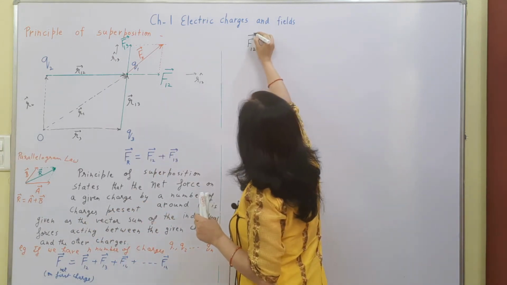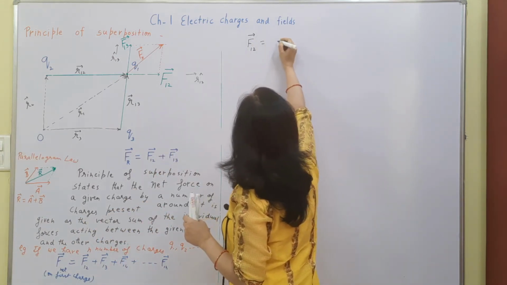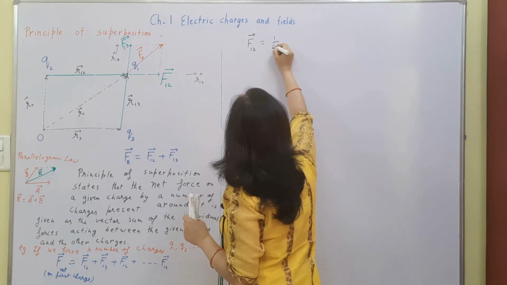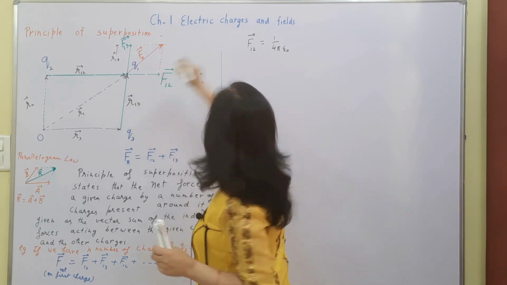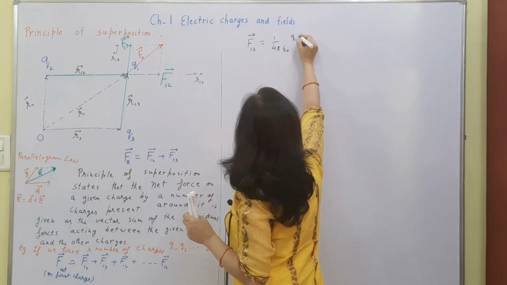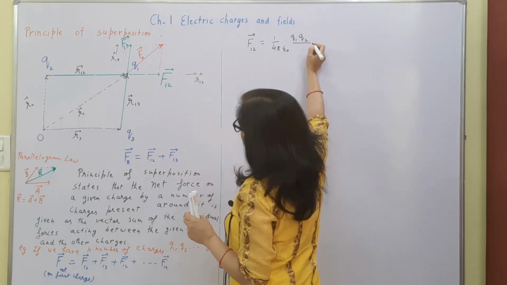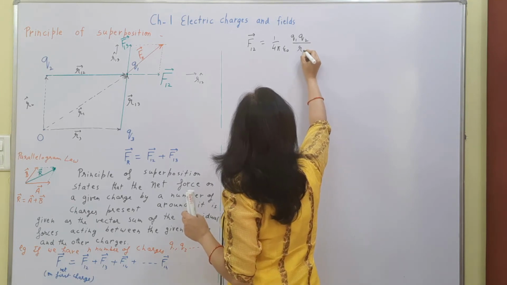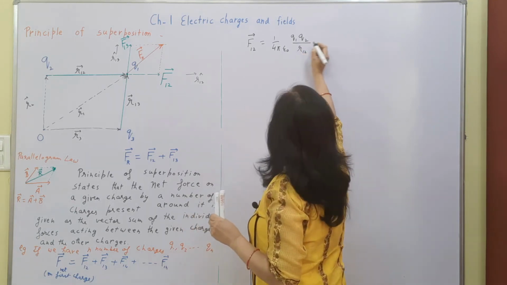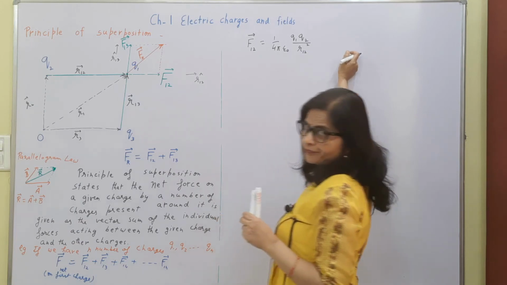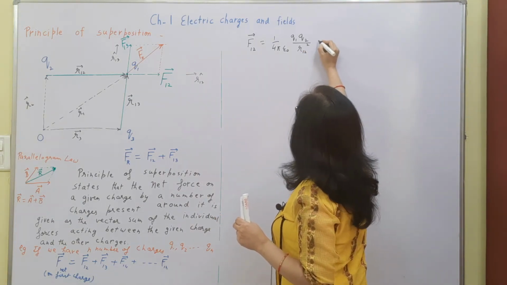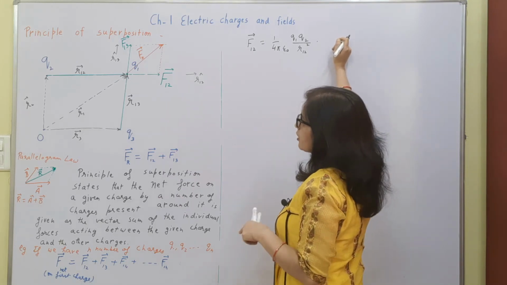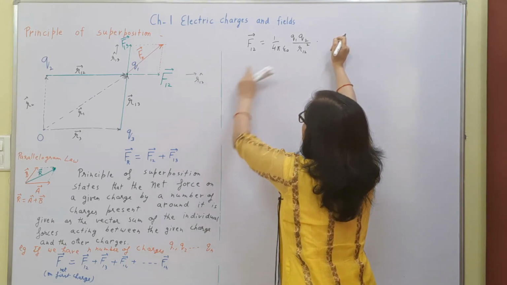So if I am writing this force, F12 will be 1 by 4 pi epsilon naught, q1 q2 upon magnitude of R12 whole square, into the direction of this force F12.